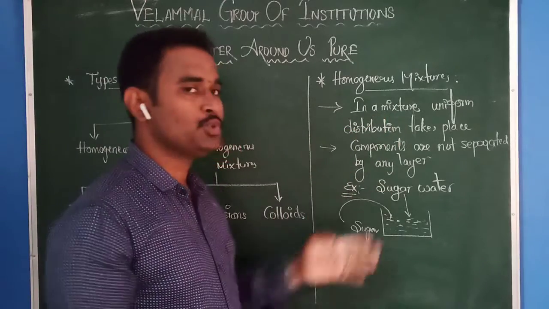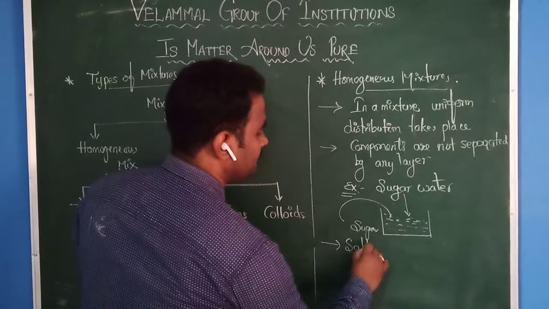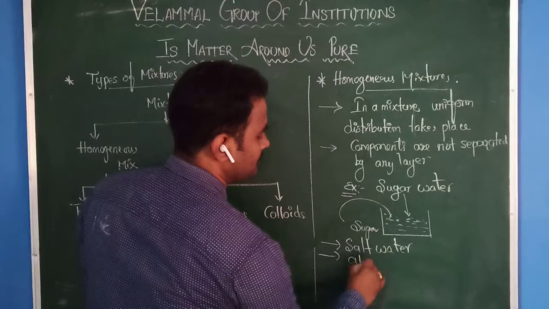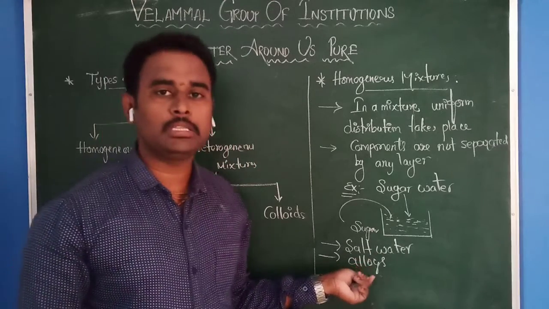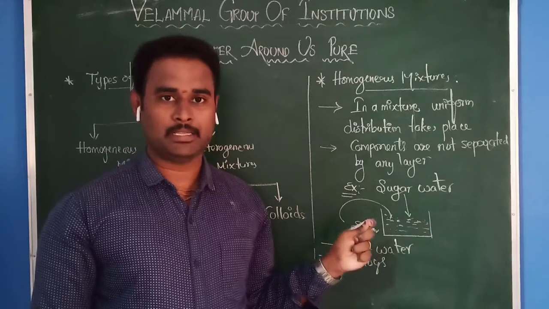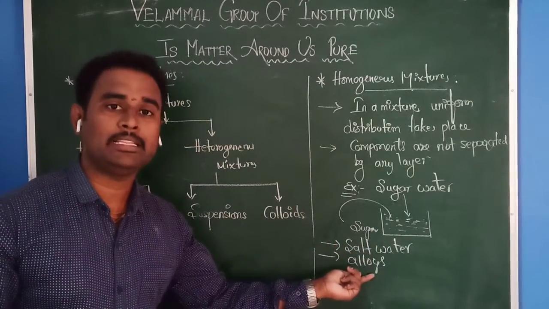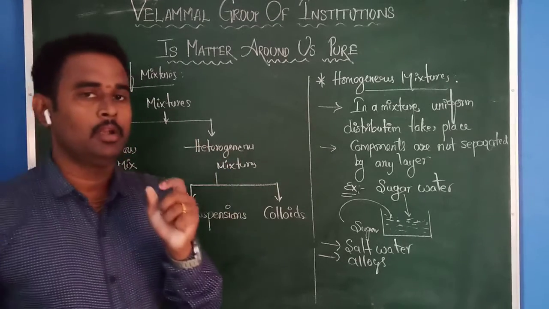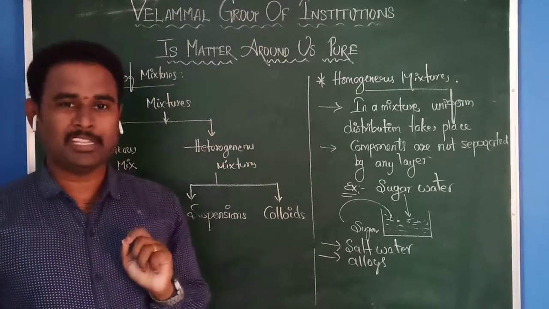Some examples are sugar in water, salt water, and alloys. What do you mean by alloys? Bronze, brass. These types of mixers we call alloys. When you observe bronze, you may think that only one component is present.